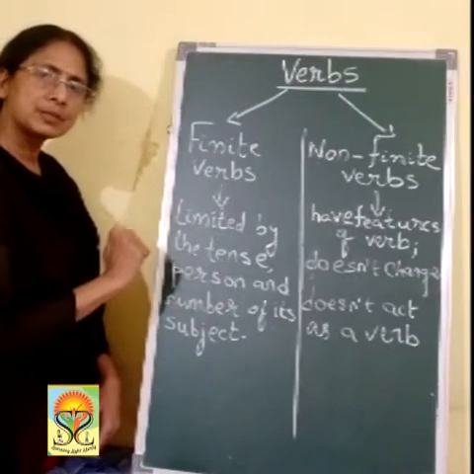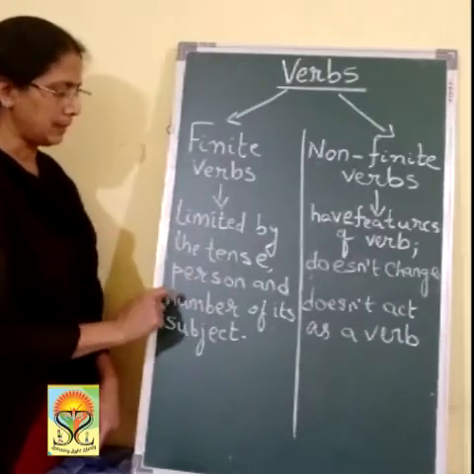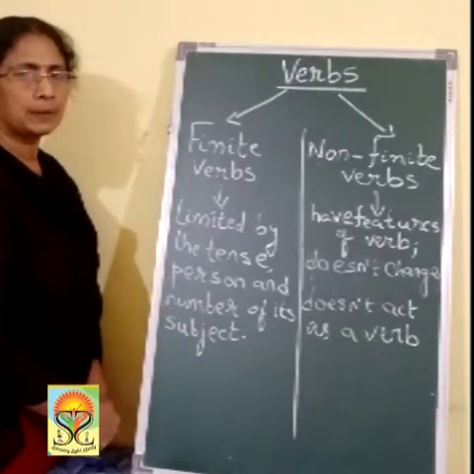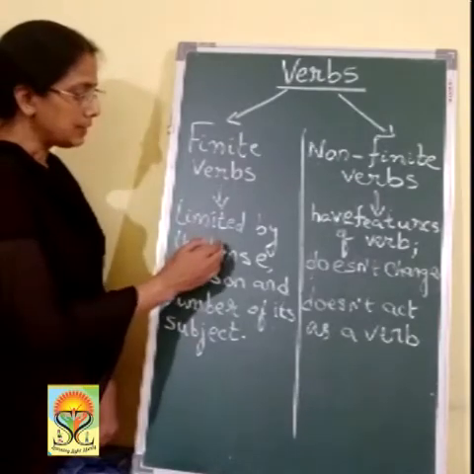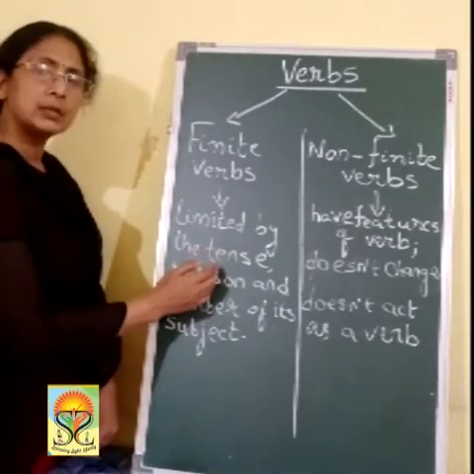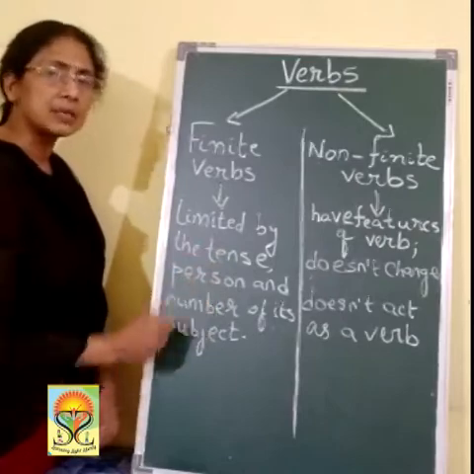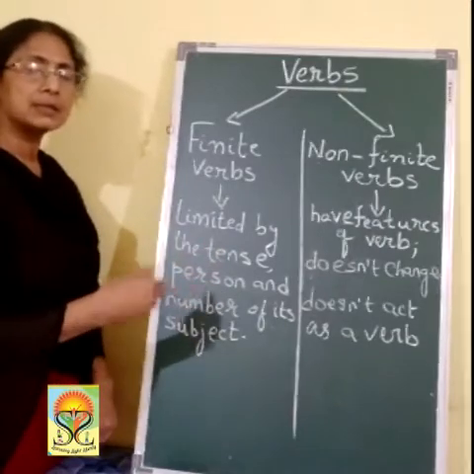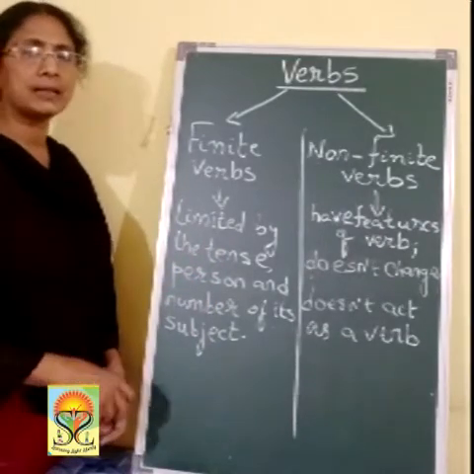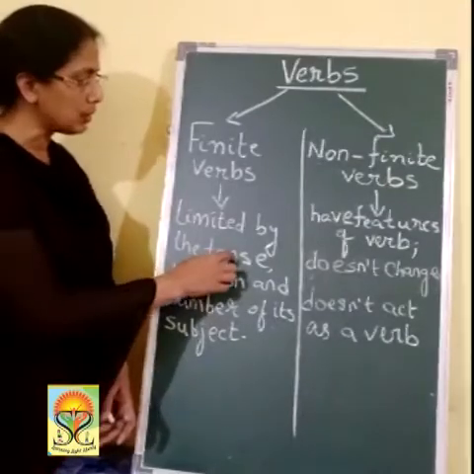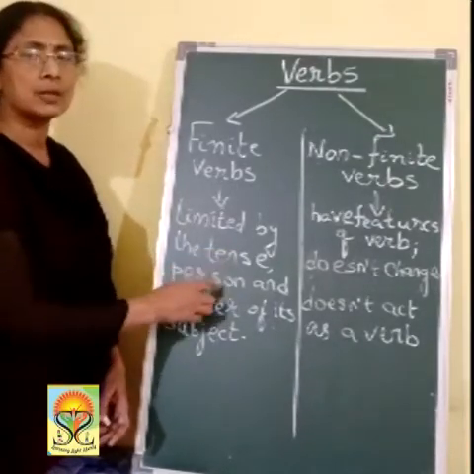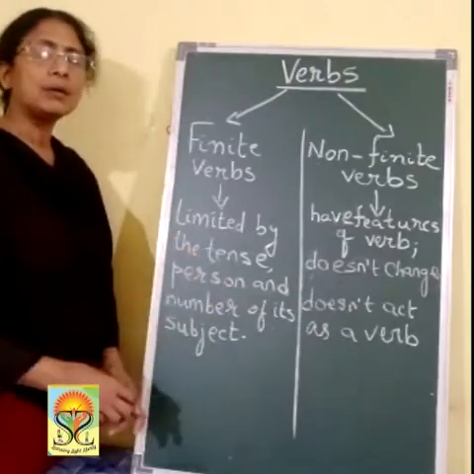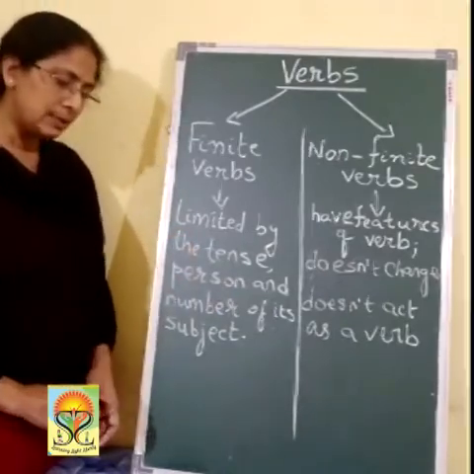Person: you have first person, second person, third person. Number: singular, plural. According to these three parameters, the verb in the sentence keeps on changing. They are called finite verbs.